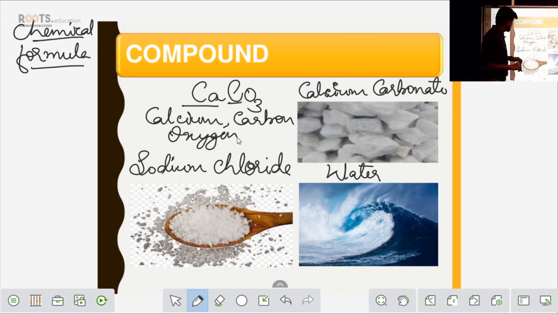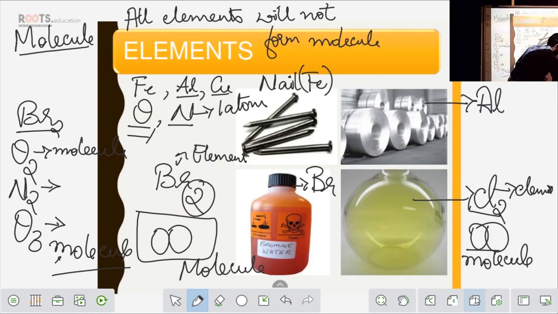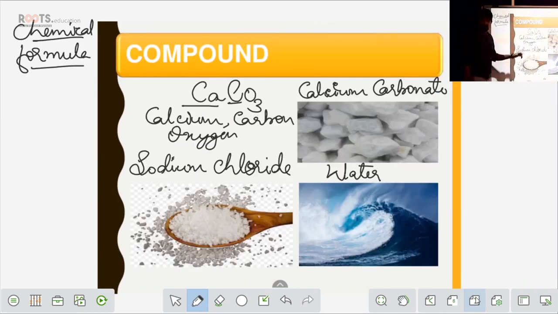Now you can go back to our previous slide. See here, compound means what? In a compound you have different types of atoms. Different types of atoms means you have different elements. Is it true? It's true, right? Because calcium is a different element, carbon is a different element, oxygen is a different element. So CaCO3 is a compound. With the chemical formula, I am able to identify that in a compound there are different elements.